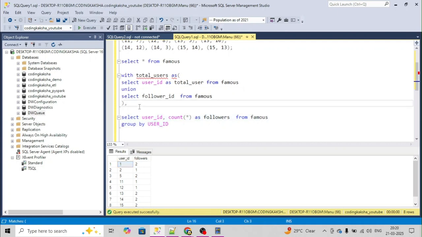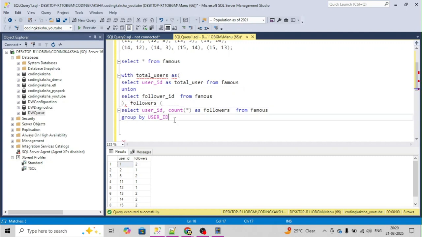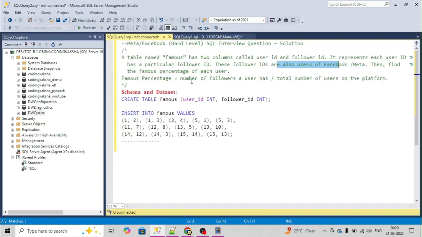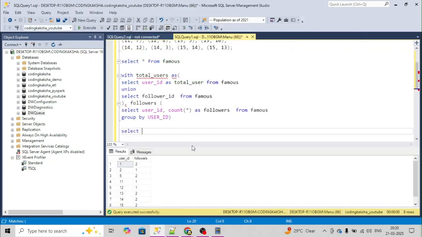list. So what we will do, we will keep this in another CTE table, followers, and in the outer query we will do the percentage calculation. For that, we will select, and we can look into this question, right? What we have to do: number of followers a user has. So we will take the number of followers from here, because we have counted, right? Just take the number of followers and the user ID,